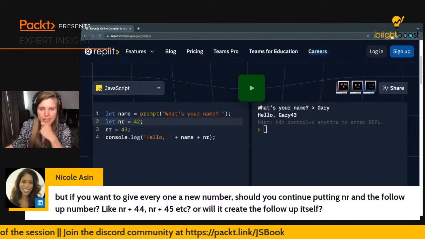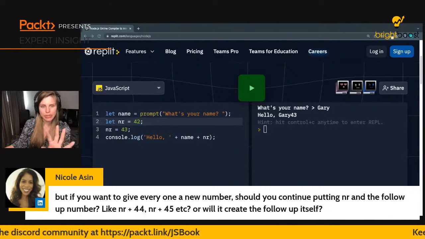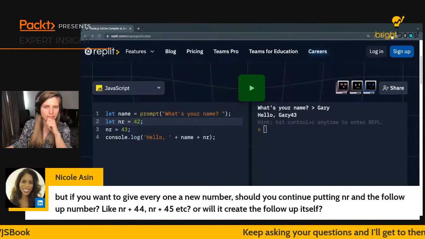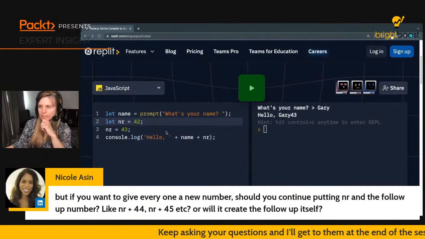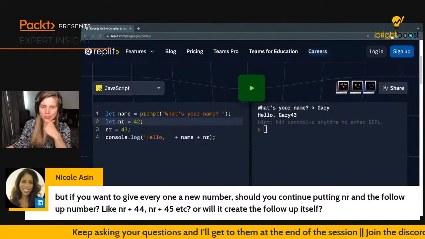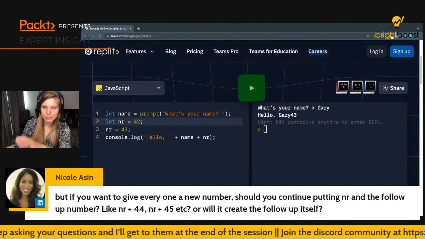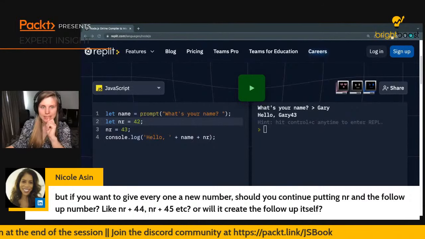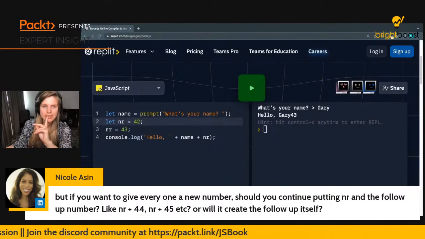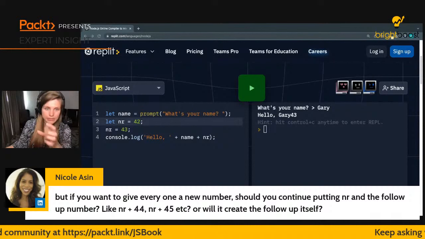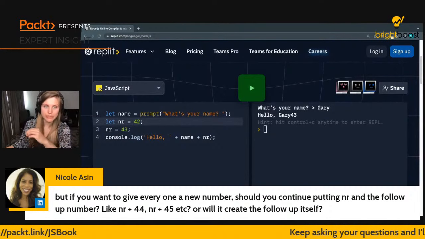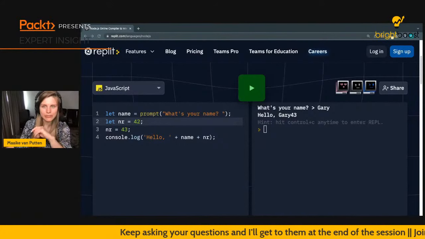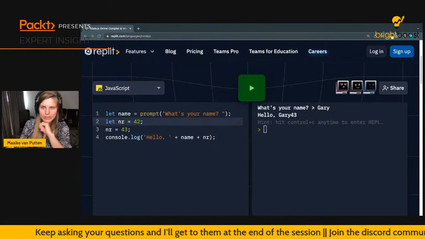I'm actually not sure if I get your question right, Nicole. So do you mean if you want to increment a number by 1 every time, you need to go ahead and override it? Well, there are some ways with the unary operator that we'll see in a bit that we can use to just increase it by 1. And if you need to have 44 and 45 all as separate variables, we clearly need to give them all different names. Does that answer your question? So for only increasing by 1, there is a special way to do it that I can show you in a bit.